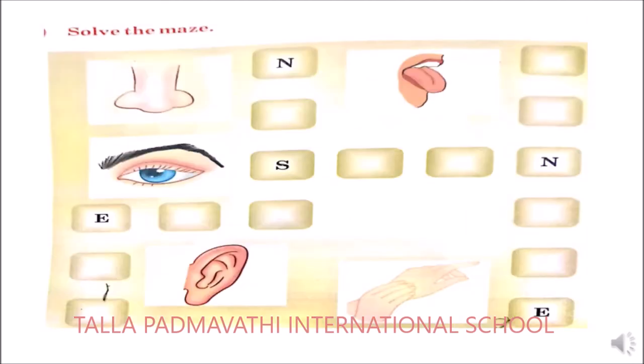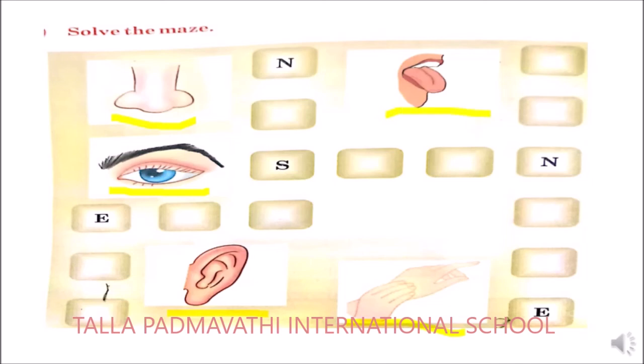Next, you need to solve the maze. So now, here are some pictures. Are you able to see the pictures here? The first picture is nose, eyes, ears, hands, it means skin, and tongue.